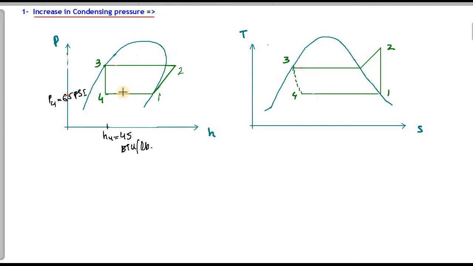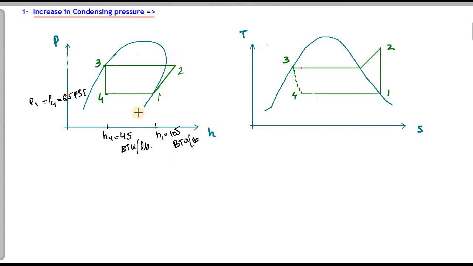When the evaporation process takes place, the pressure P1 remains constant, so P1 will be equal to P4, which is 65 psi. The enthalpy changes up to H1, and H1 will be equal to 105 BTU per pound. Clear?